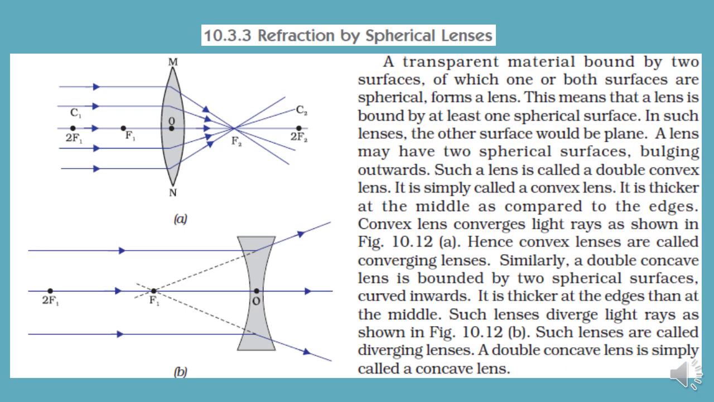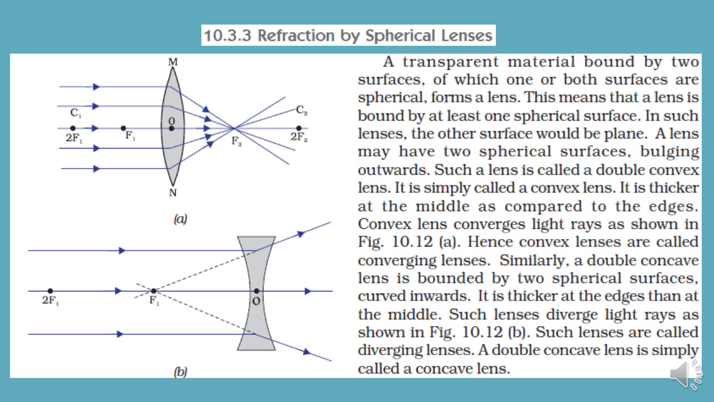Now what is the speciality of a convex lens? A convex lens converges the rays of light. The light rays are converged using a convex lens. As you can see over here, the parallel rays coming from infinity are converged to a point. So a convex lens is also termed as a converging lens.